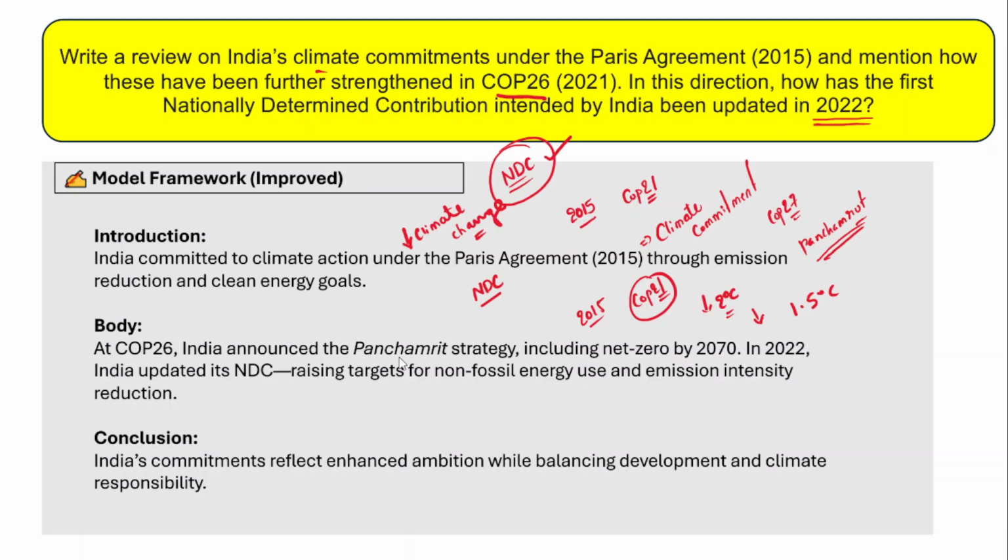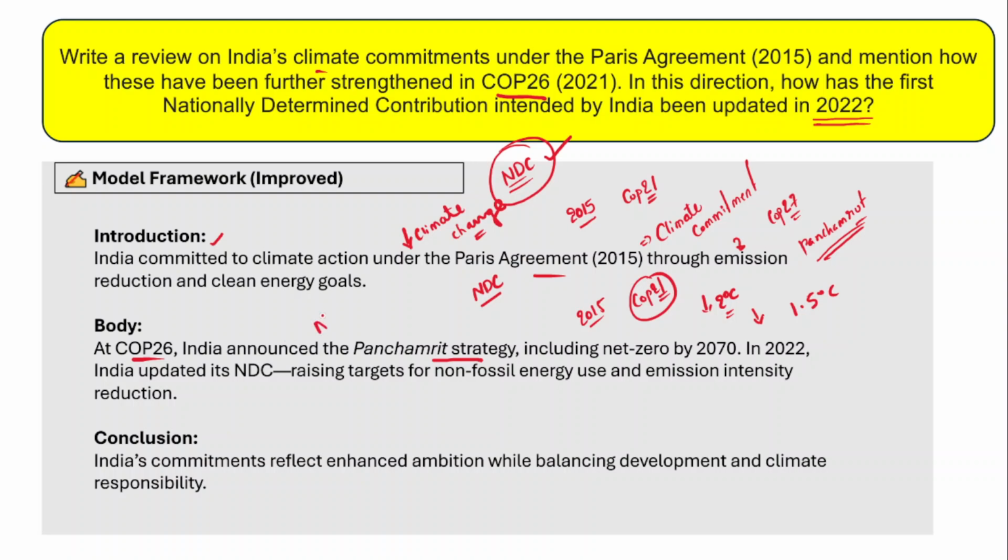So first, let's understand the introduction for this question. In the introduction, you just mention that India committed to climate action under the Paris Agreement of 2015. India's climate commitments essentially deal with emission reduction and clean energy goals. And then you need to talk about the Panchamrit strategy announced by Prime Minister Narendra Modi in COP26.